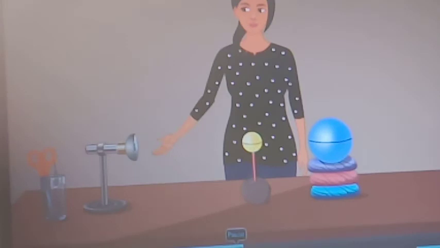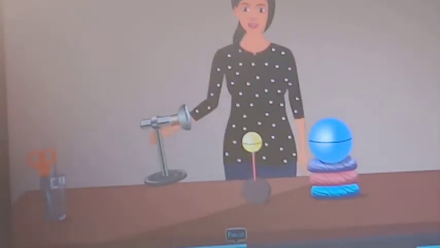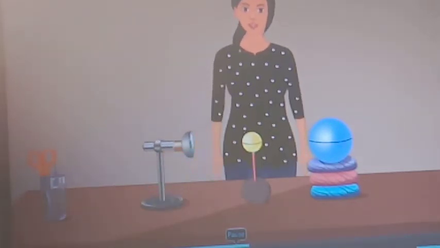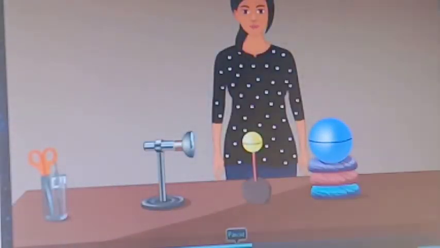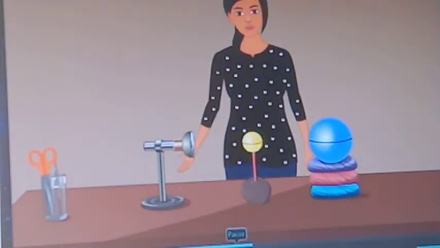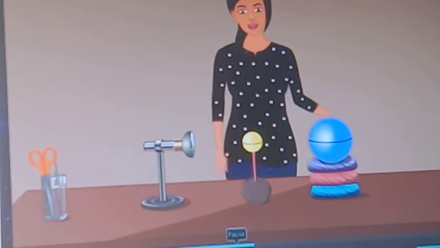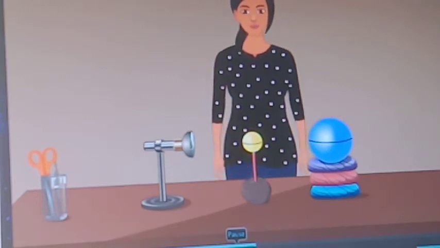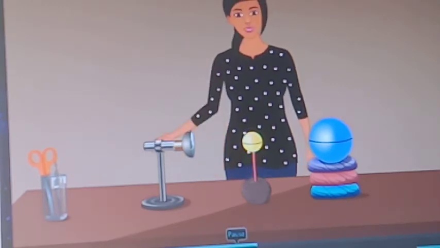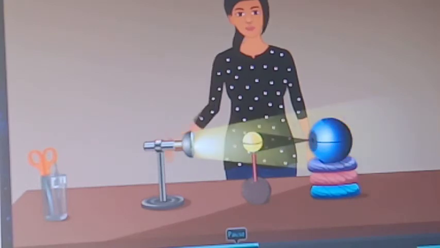Now take a torch and consider it as the sun. Keep the torch at a distance of 1 foot from the moon such that its light falls on the moon. After arranging the sun, the moon and the earth in this position, focus the torchlight on the moon.